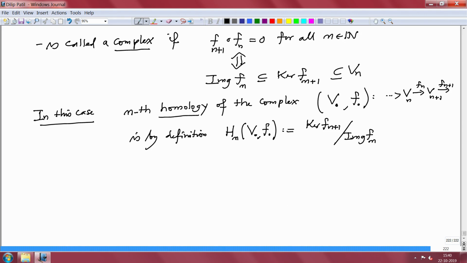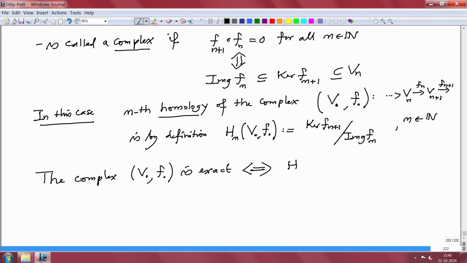This is at each stage n in N, and therefore it is immediate from the definition that the complex V dot, F dot is exact if and only if all the homologies are 0, for all n. So this is very useful.